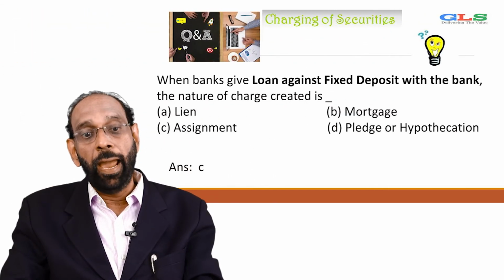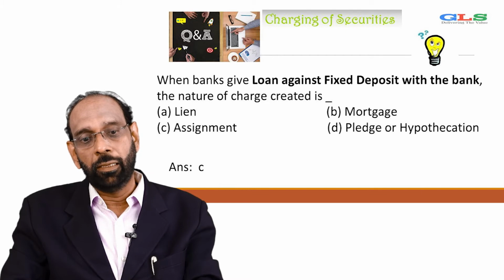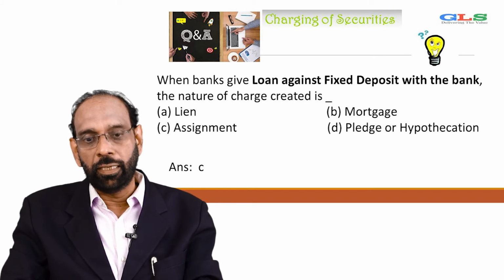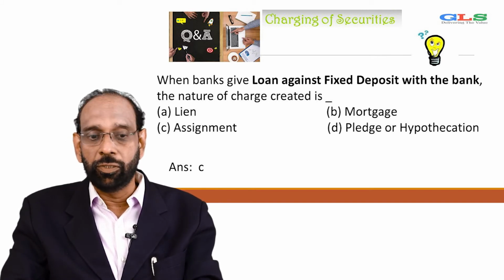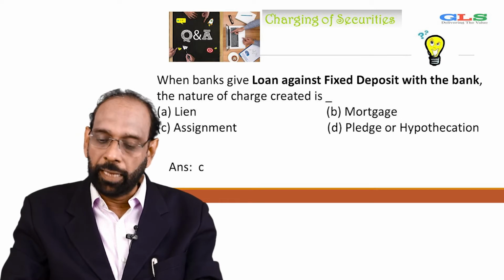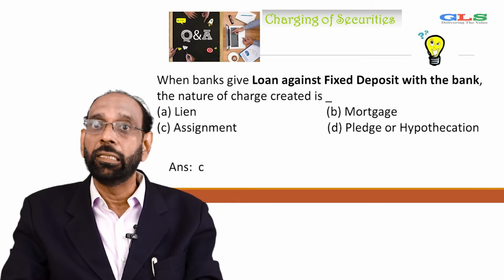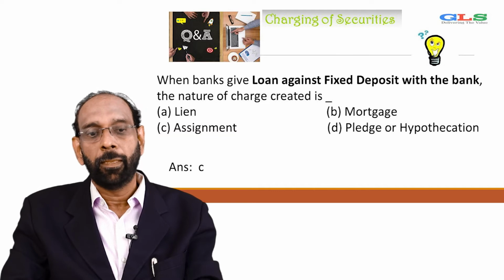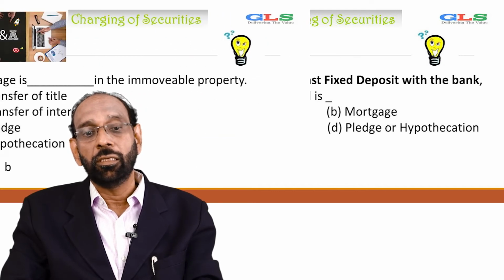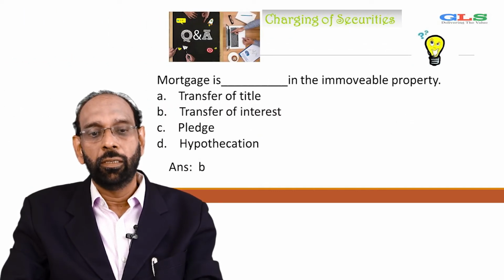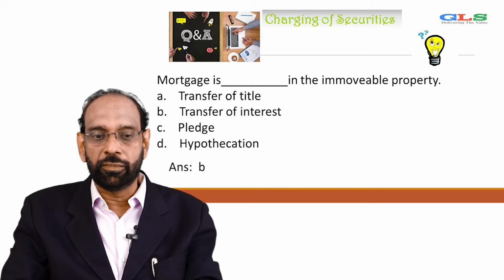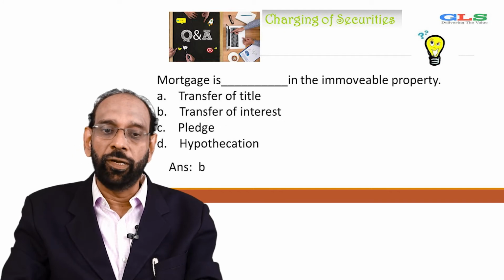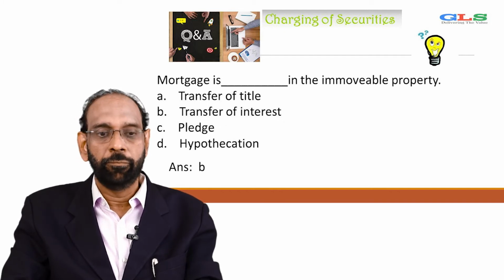Next question, when bank gives loan against fixed deposit with the bank, the nature of charge created is lien, mortgage, assignment, pledge or hypothecation. You need to understand it is loan against the fixed deposit, so it is basically an assignment, if you recollect the set of concept. Next, mortgage is the dash in the immovable property. Transfer of title, transfer of interest, pledge, hypothecation. Answer is B, that is transfer of interest in the immovable property.